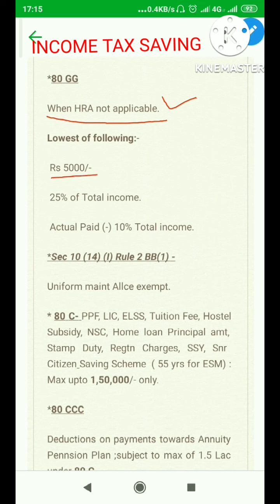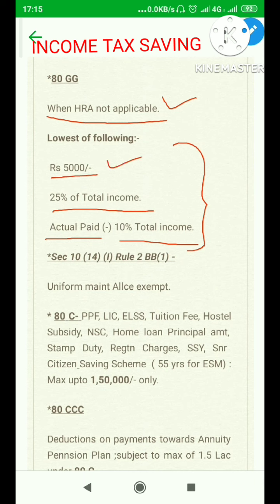You write down rupees 5,000. You calculate 25% of your total income and write it down. Then you write down the actual rent which you are paying for your house minus 10% of your total income, and the least of these three, तीनों में सबसे कम, is the amount. Maybe in a large number of cases it could be 5,000 also. That is the amount that is exempt to you from income tax.